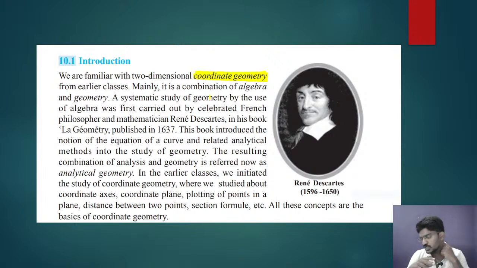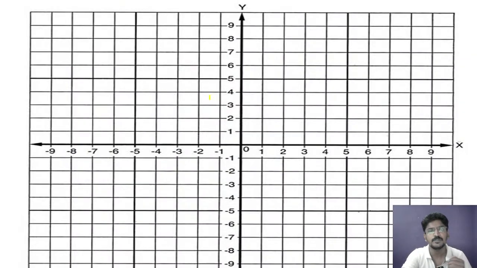In coordinate geometry, you take this plane. With this plane, you study the points on the plane, how to find the distance between two points, and how to find the area of a triangle. All these things you study in your 10th class in coordinate geometry.